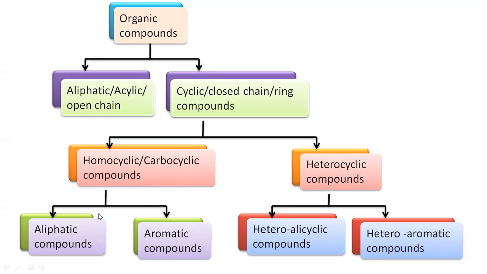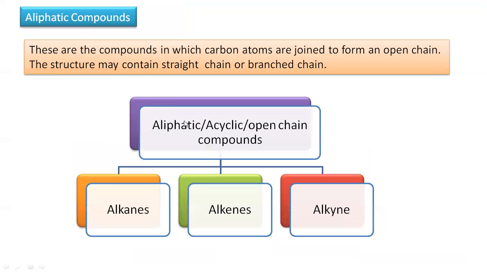And they are further classified into aliphatic compounds and aromatic compounds. Heterocyclics are also classified into alicyclic and aromatic compounds. So now see the first classified group, an important branch of organic chemistry, aliphatic. These are also called acyclic or open chain compounds.